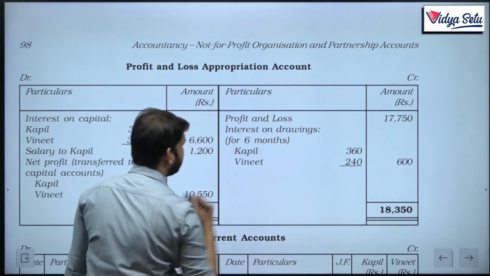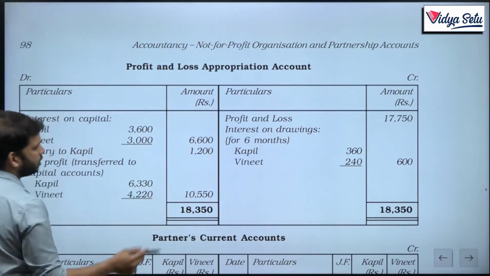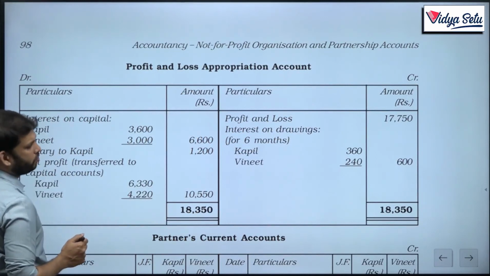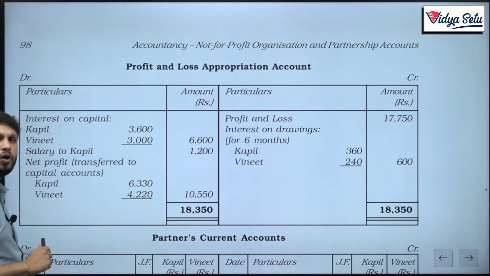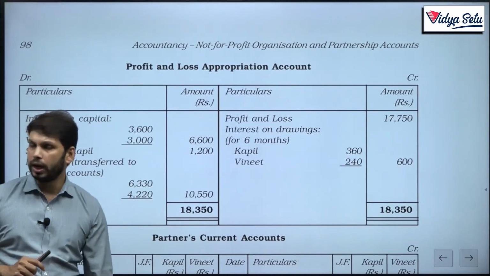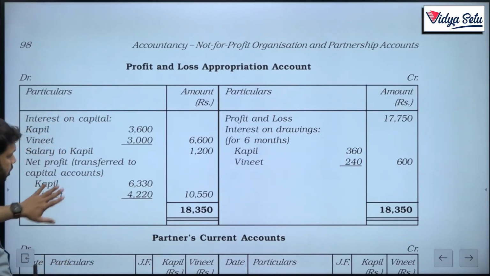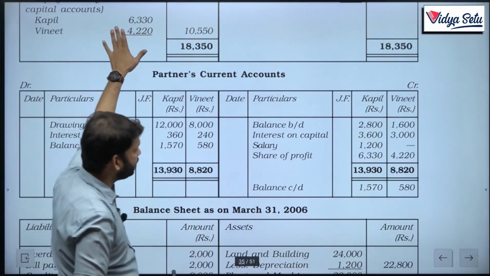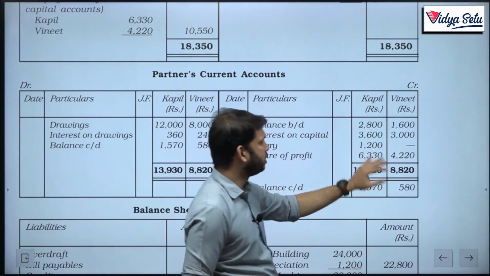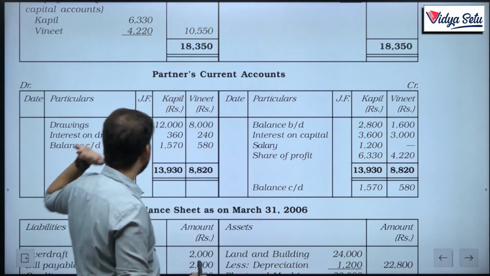Then we will settle this P&L appropriation account, and we got to know the entire profit of 10,550, which was divided in 3:2, their profit sharing ratio. Now, from here the profits will go to the current account instead of the capital account, and this is how we will balance the current account.